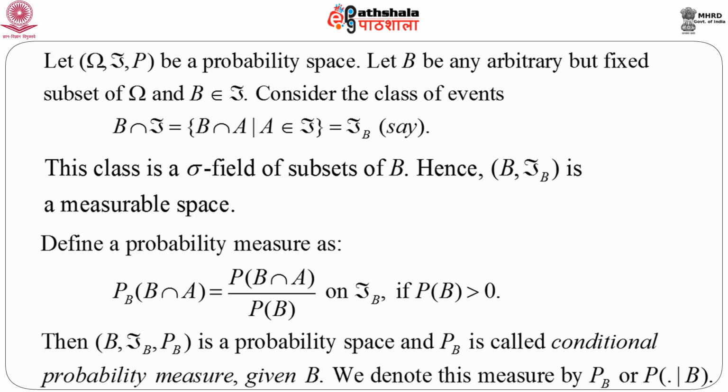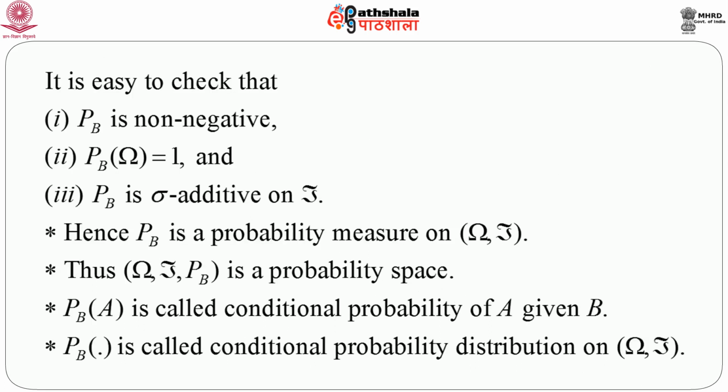We call this P_B the conditional probability measure given B, and we denote this by P_B or P(· given B). Now, it is very easy to check that P_B is non-negative, P_B of omega equals 1, and P_B is sigma additive on script F. Because P_B is a probability measure, it must satisfy all these three conditions, and fortunately it really does. So, we are very confident to say that P_B is a probability measure on (omega, script F).